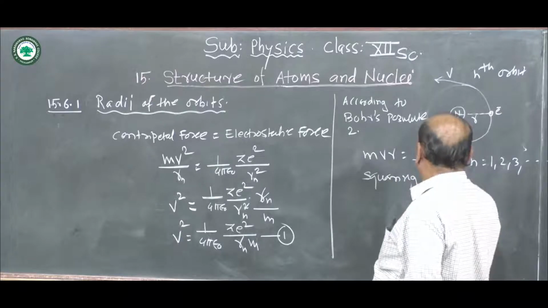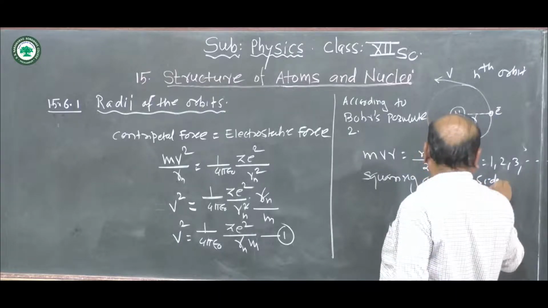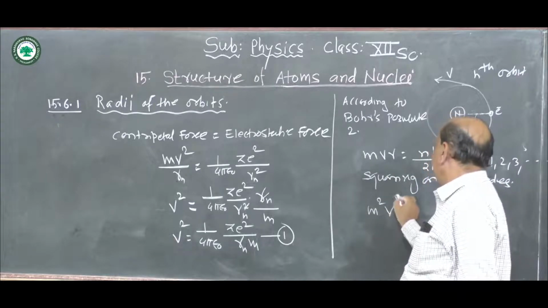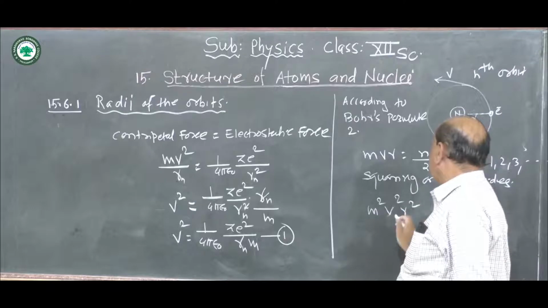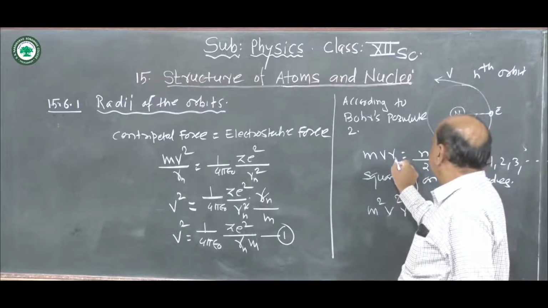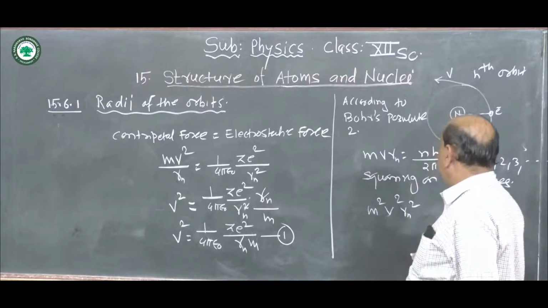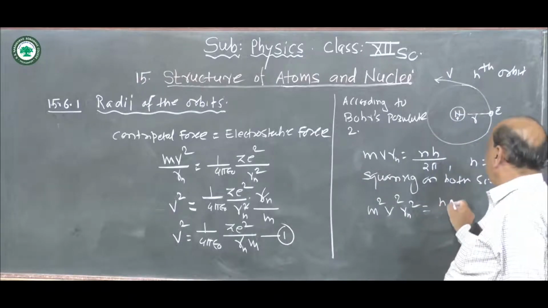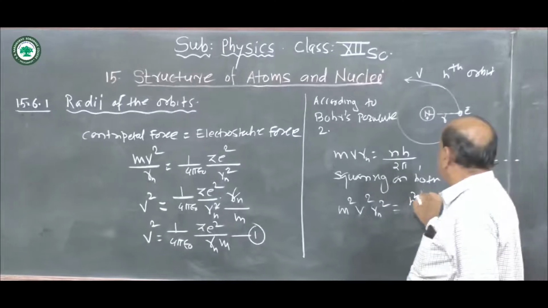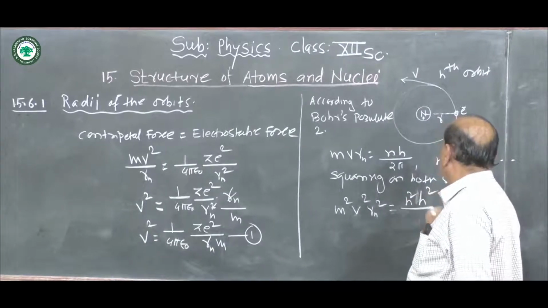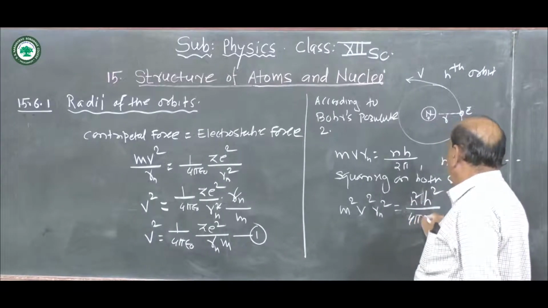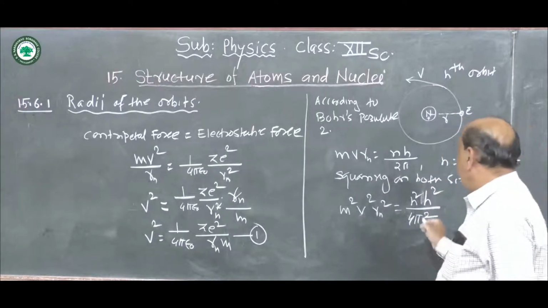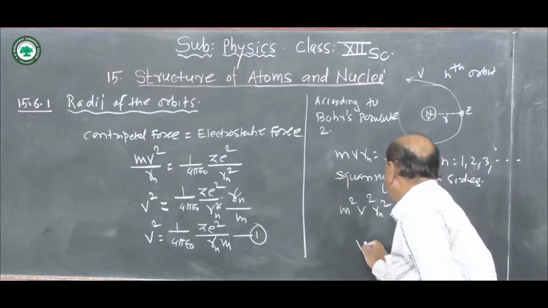squaring on both sides, that is m square v square r square. Now here r is the radius of the nth orbit, therefore r n square is equal to n square h square divided by 4 pi square. Okay, now write this equation for v square.